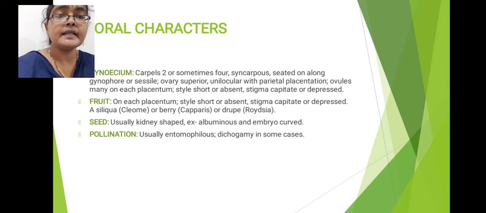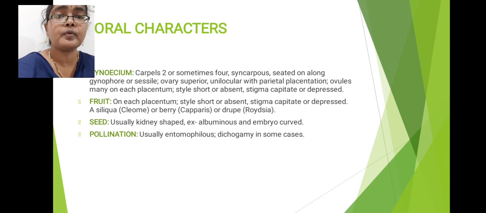Here the gynoecium consists of style and stigma. Caparidaceae family flowers possess very short styles. Some members will not possess any style, that means style is absent in some members. The stigma is a capitate stigma. Capitate stigma means the stigma is head shaped, that is called the capitate condition.